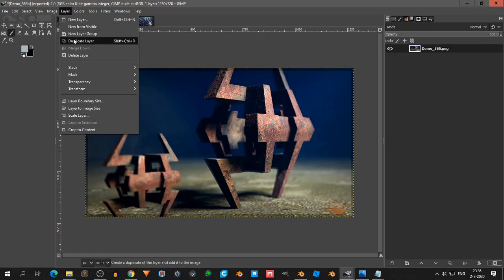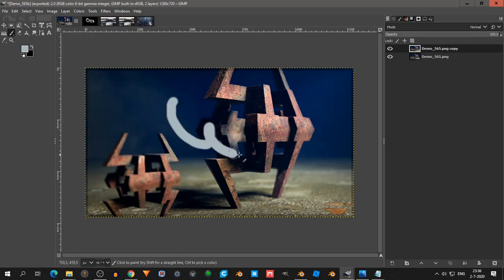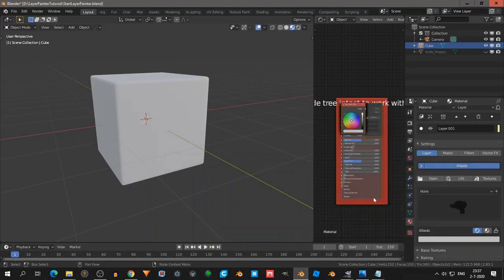If we add a layer, we can paint on it, and then we can mix the two layers together. So like that. But in Blender 3D, we are dealing with very different kinds of channels than the channels we have in GIMP.